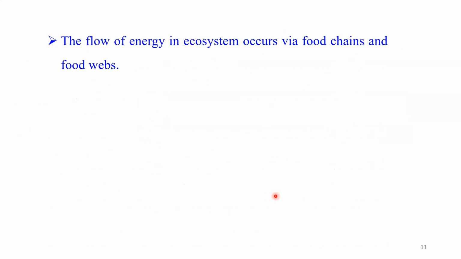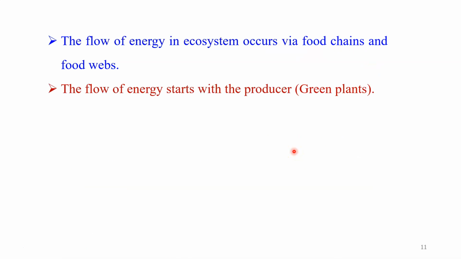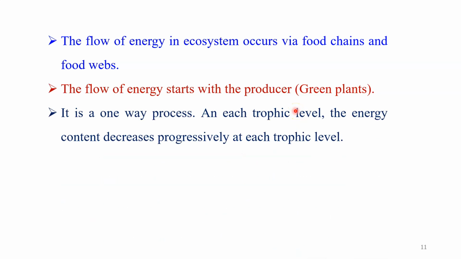Dear student, the flow of energy in an ecosystem occurs via food chains and food webs. This is a very important characteristic of this system. The flow of energy starts with the producer, it means the green plants. It is a one-way process. Dear student, you will find that earlier in the diagram we already discussed that there is a flow in only one direction. There is no reverse flow of energy in any ecosystem. And at each trophic level, the energy content decreases progressively.